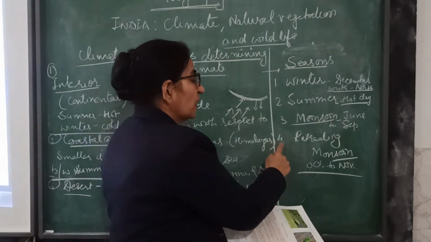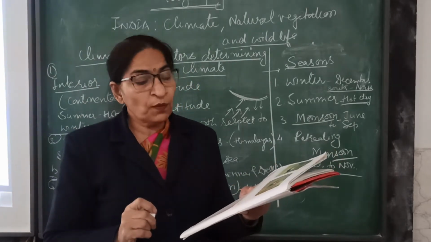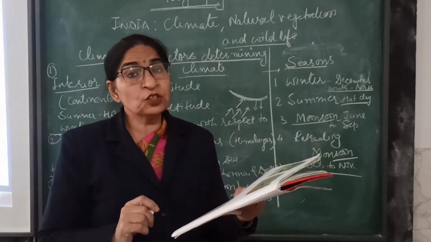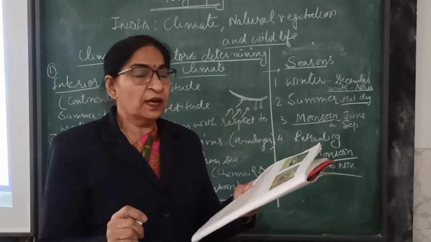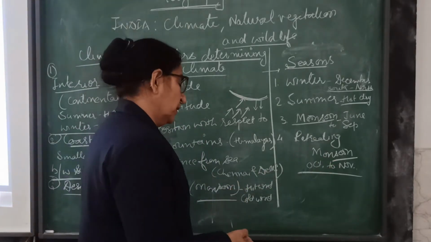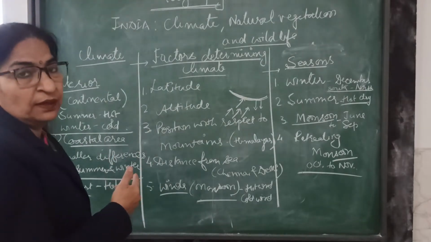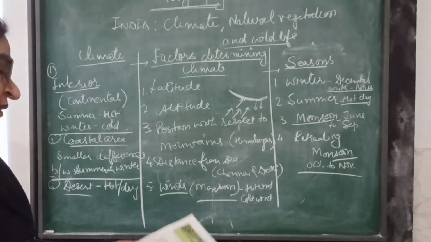The last topic we are covering in this section is the retreating monsoon. It lasts from October to November. It brings rainfall accompanied by strong winds. Winds are very strong along the coastal areas, Tamil Nadu and Madhya Pradesh. These are the main topics which we are discussing in this chapter: number 1, the climate, number 2, factors which are determining climate, and number 3, the seasons.